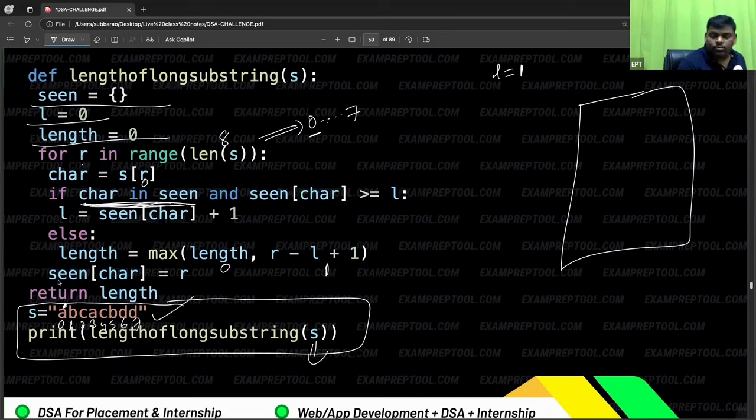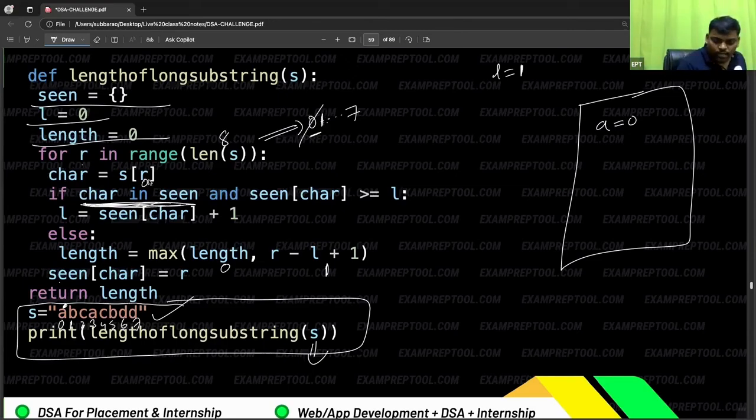And mark also. Scene of that character, means the first character A. Scene of A is equal to R, wherever R is pointing, 0. A's new index is 0. Now once again, the for loop is going on. 0 is over, let's go for 1.